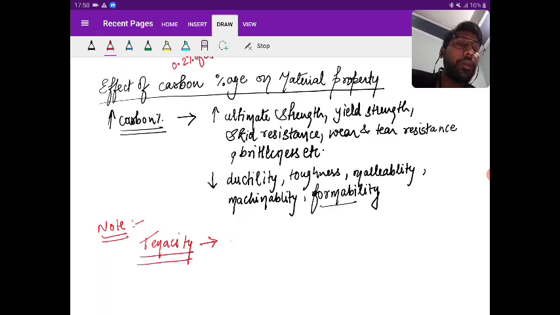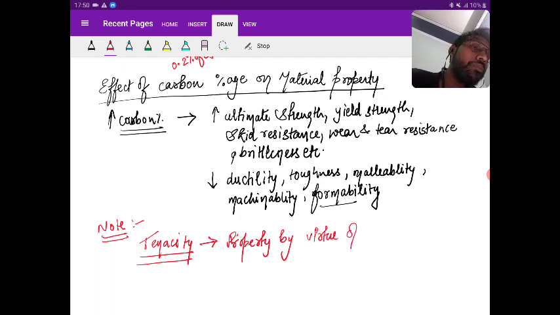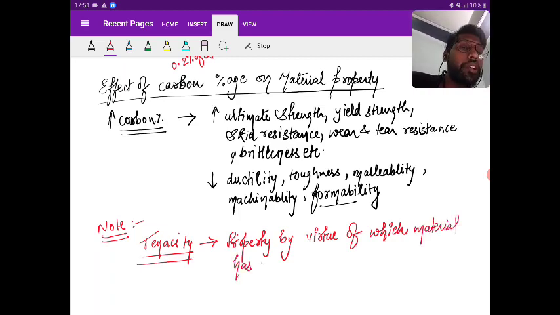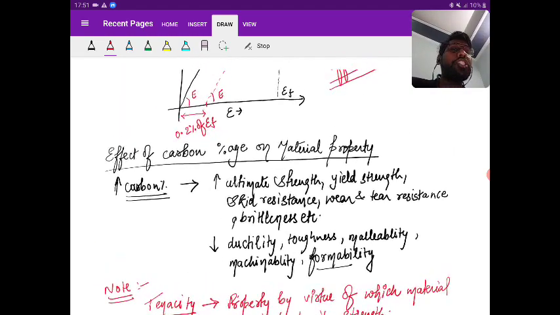So what is tenacity? Property by virtue of which material has high tensile strength. Is it clear?